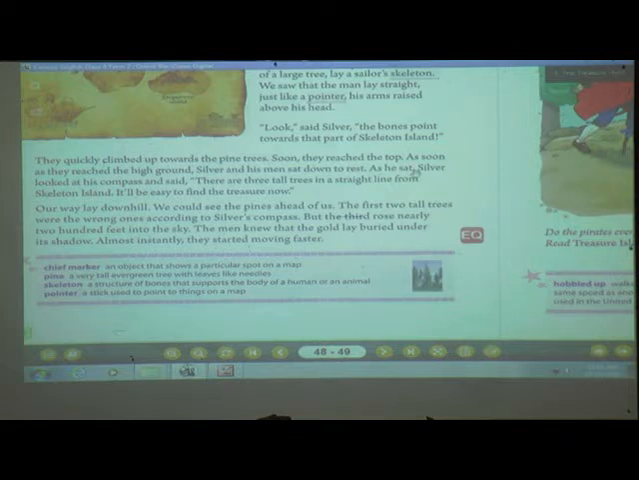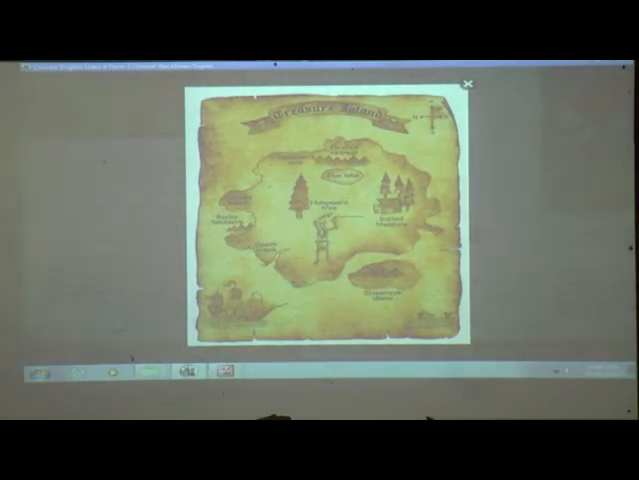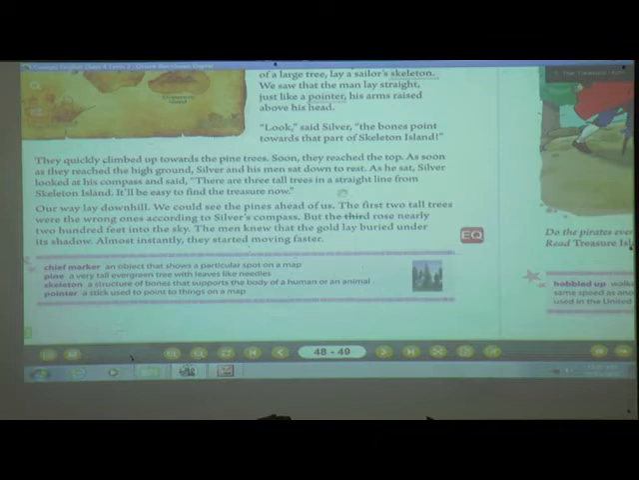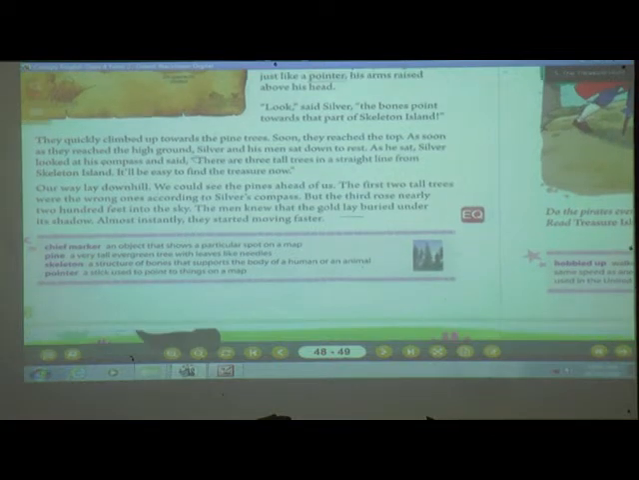And as he sat, what happened? Silver looked at his compass and said, there are three tall trees in a straight line from Skeleton Island, and it will be easy to find the treasure now. And they saw that there are three tall trees. Can you see here? Yes, there are three. He looked at the compass. Compass means a map showing, yes or no? So that compass was showing that there are three tall trees in a straight line from that Skeleton Island, and now it was easy for them to find the treasure. So we will see whether they have reached that treasure or not.